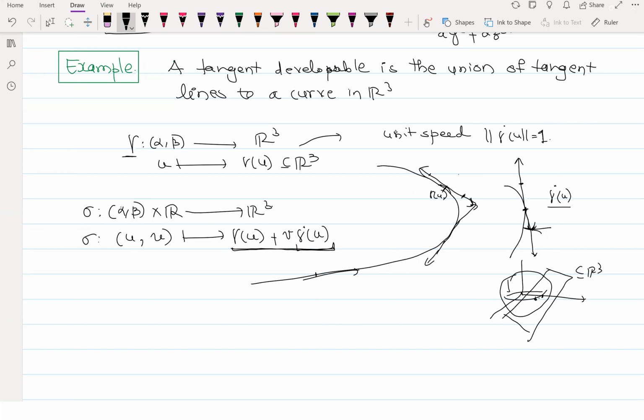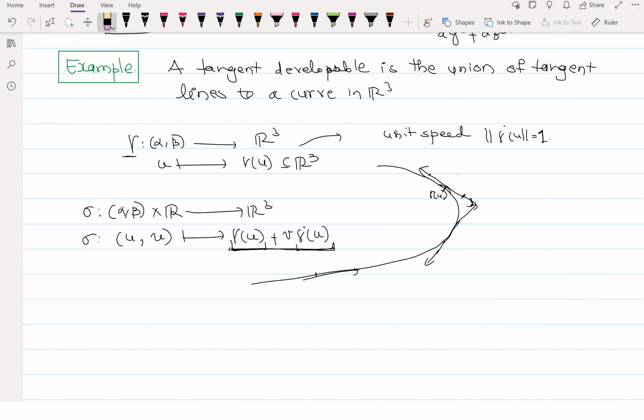Yeah, we need to translate it. So this is a translation. Is that okay now? Yes, ma'am. Okay, so this is actually any point on the tangent line, and it will look like this. So this is actually a surface patch.